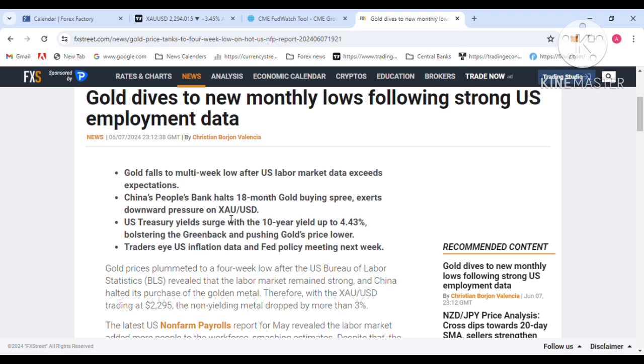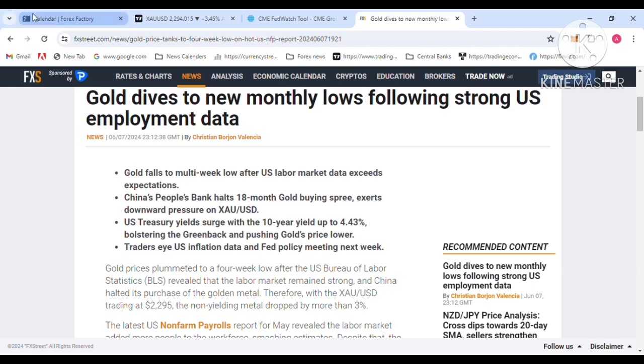So there were several reasons for last Friday's dollar demand, and strong dollar demand pushed gold into a vertical drop. That is the power of the US dollar. FX websites also mention these reasons.